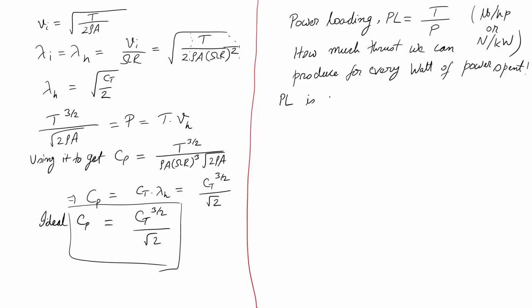So, power loading is indicative of efficiency, but it is a dimensional thing. For smaller propellers power loading may be a smaller number, for larger propellers you may get a higher number and so on. So, to be more realistic you should compare them at the same disk loading to give you a more fair comparison.